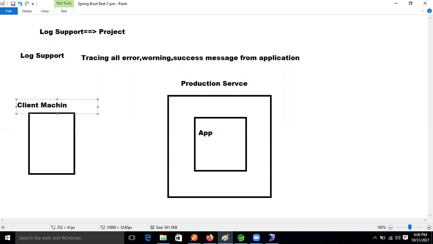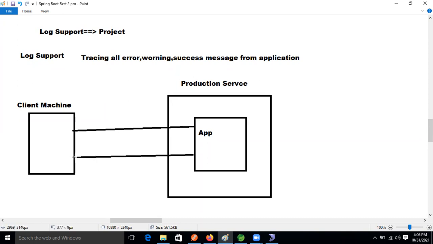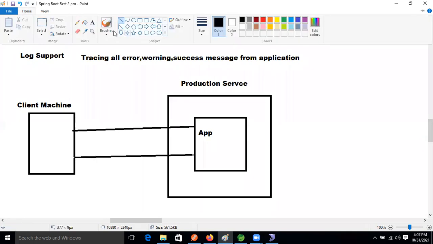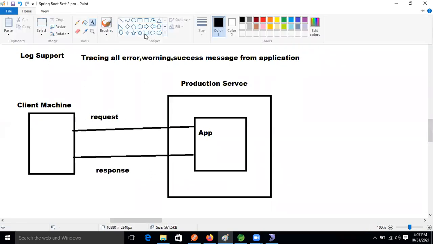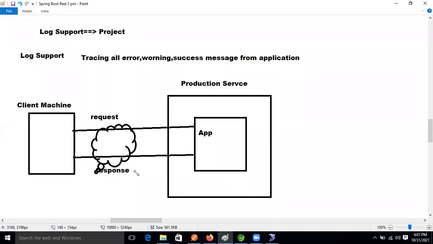Our client is making the request, guys, and our client is getting the response only, right? Here what is happening? Request, and here response is getting, right? Okay, here we are getting the response, right?